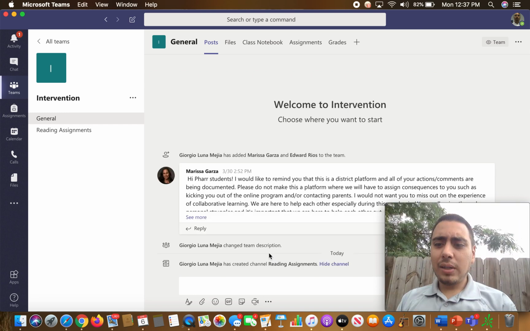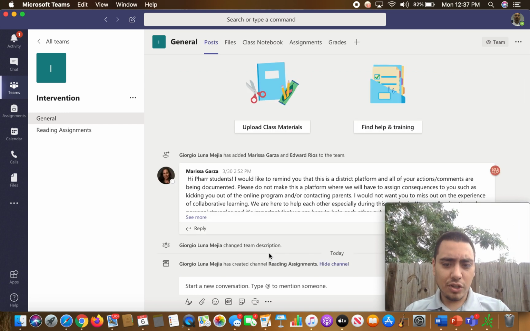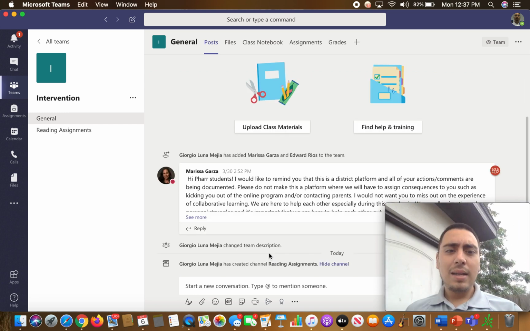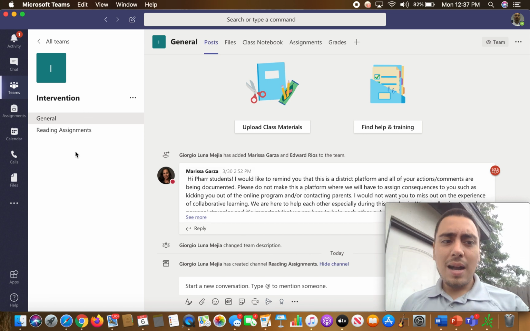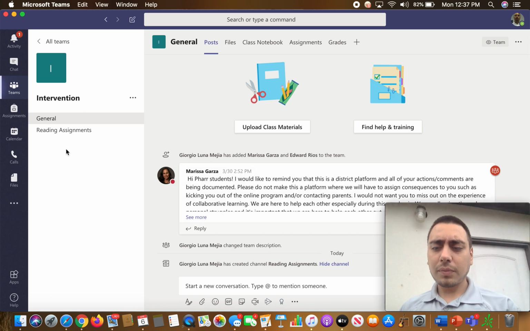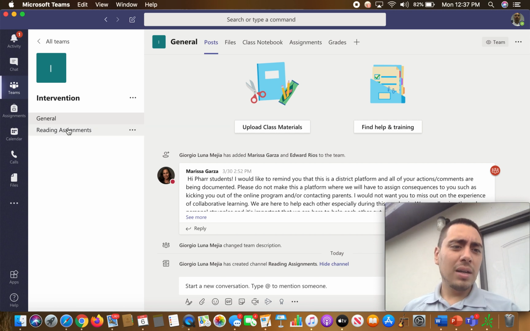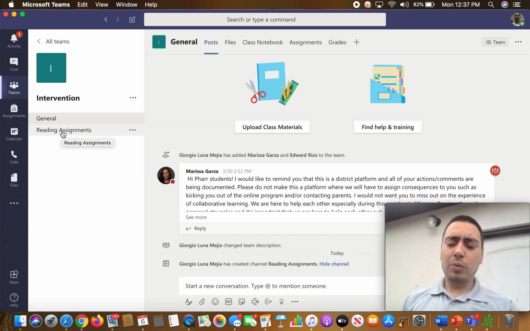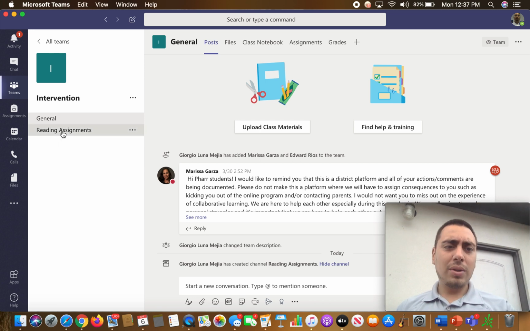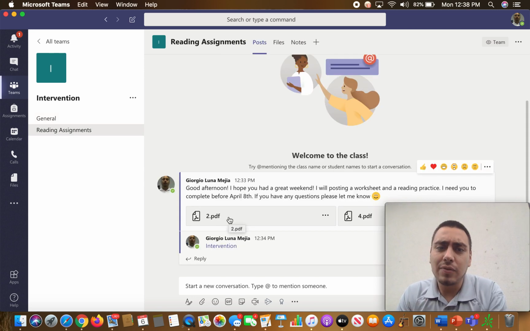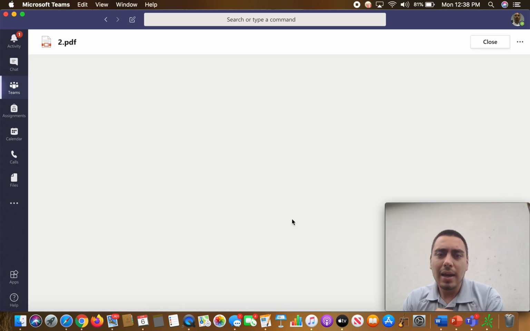Now, once you click on the Intervention course, you're going to notice that there are tabs over here on the side. These tabs are the ones I want you to be aware of. Click on the Reading tab. Once you click on the Reading tab, if you notice, we have this file right here, and it'll give us the story that you're supposed to be working on.